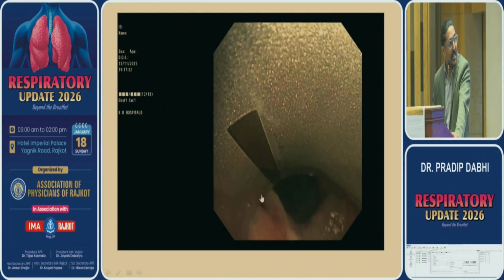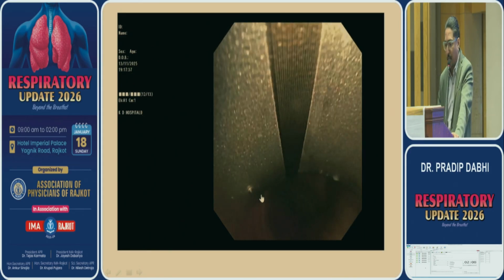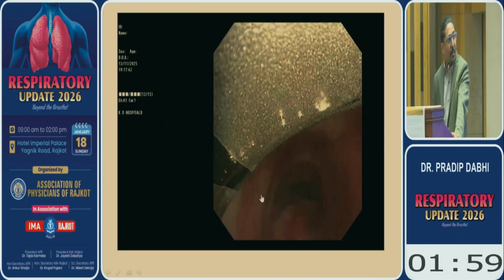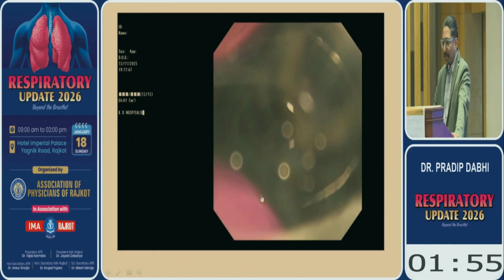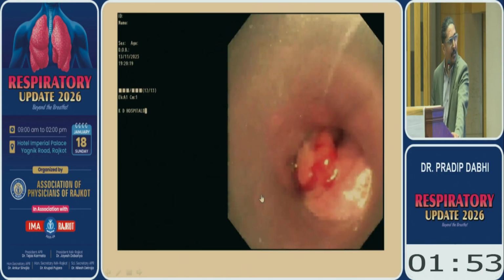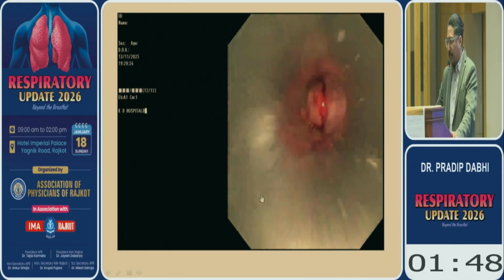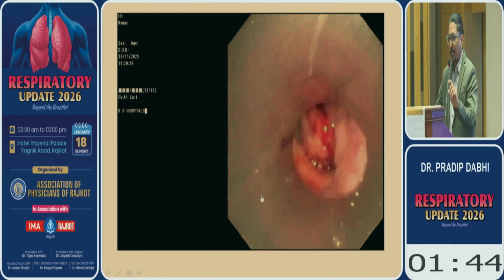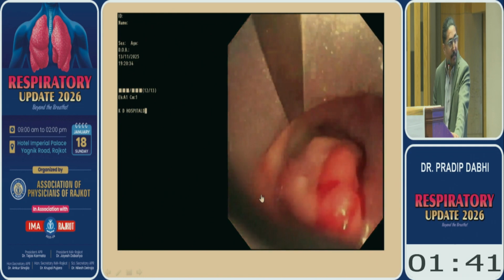So this is the rigid bronchoscope. We passed across the vocal cord. You can see the tumor is sitting, bleeding. This is the tumor almost occluding the lumen of the trachea, like 80% of the normal lumen. So with the rigid barrel, we just core the tumor. So this barrel, with the bevel end of this barrel, the tumor is cut from the base.